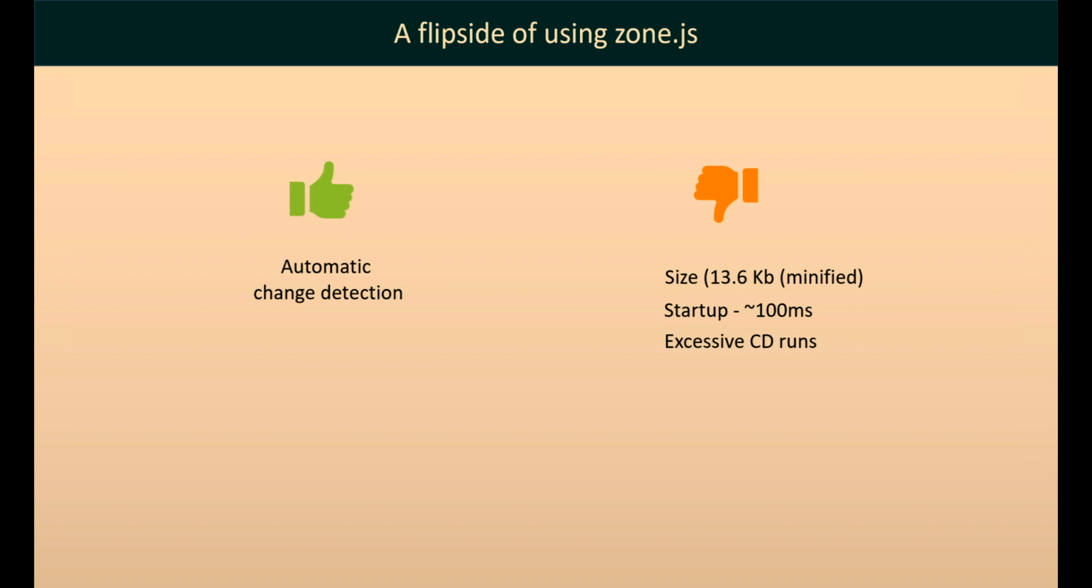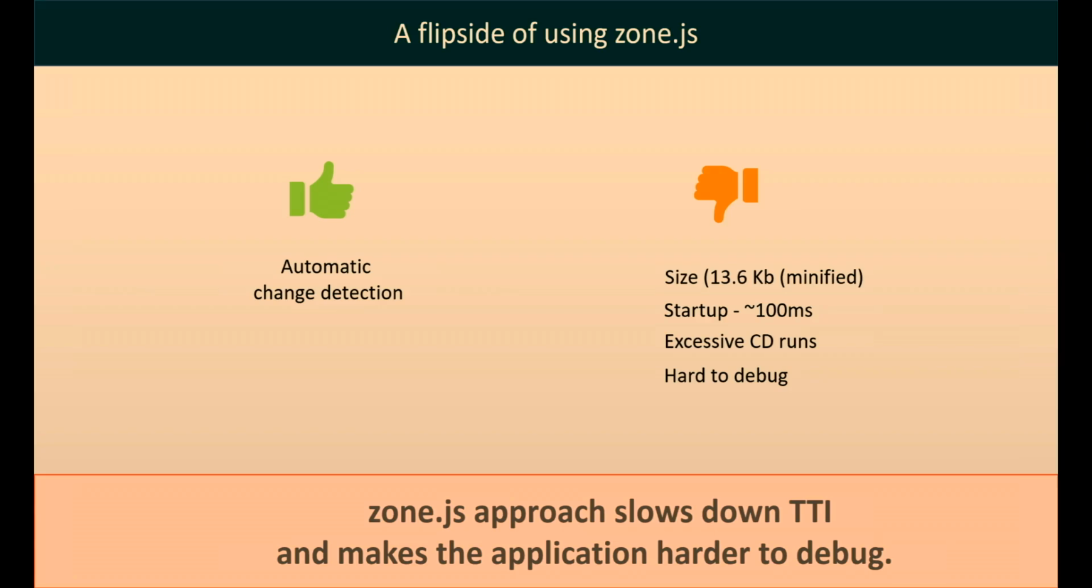Now, excessive change detection runs. I just told you that zone.js notifies Angular after every single event, so you might have a lot of change detection cycles, even though you might not need them. And this is probably something most of you have faced: it's hard to debug when you have a stack trace like this with all the zone.js internals. This is confusing. So in conclusion, zone.js, although it is a good thing and I think a great idea, slows time to interactive, and it also makes the application harder to debug.